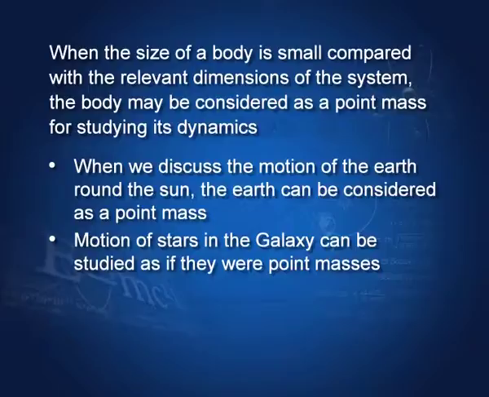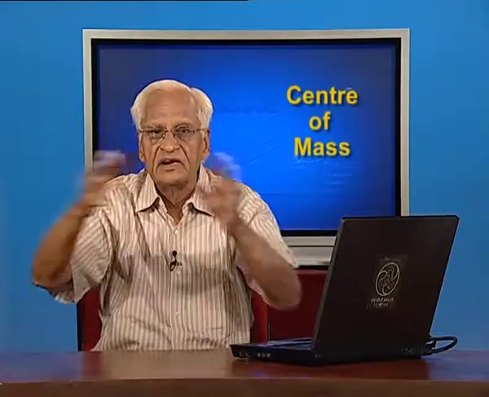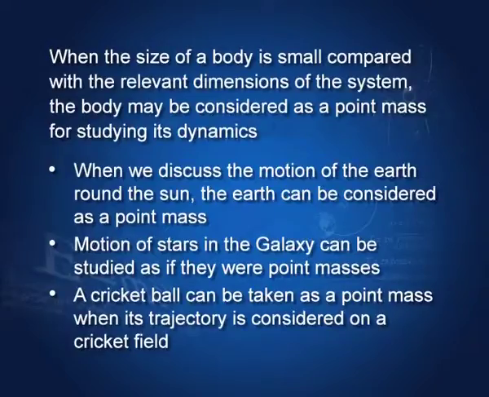Motion of stars in a galaxy can similarly be considered as motion of point particles, because the size of a star is extremely small compared with the size of the galaxy. A cricket ball is not small, but when you consider its trajectory in a cricket field, it becomes small compared with the relevant dimensions, and it can be considered a point mass.